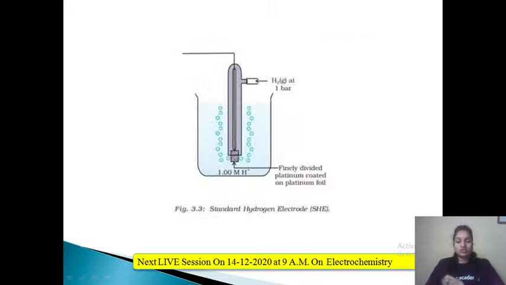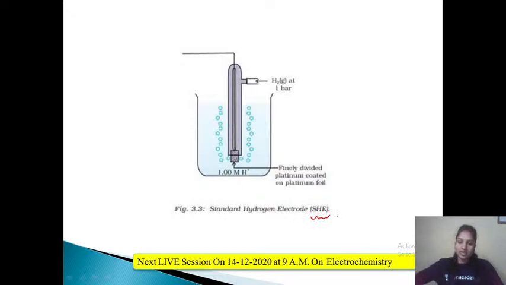So how does this look? This is the apparatus where you can see the platinum electrode, and at the bottom of it, it is coated with platinum black, that is, the powdered form of platinum. This is also known as the standard hydrogen electrode, SHE.